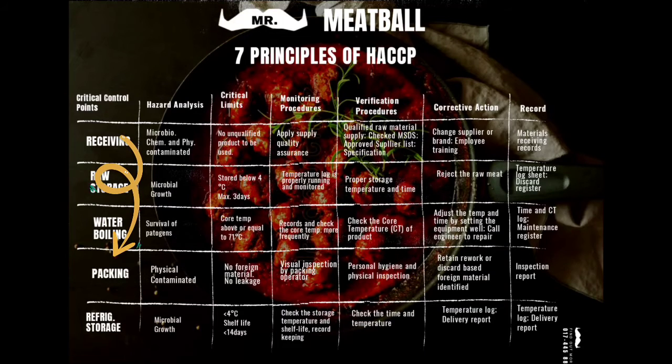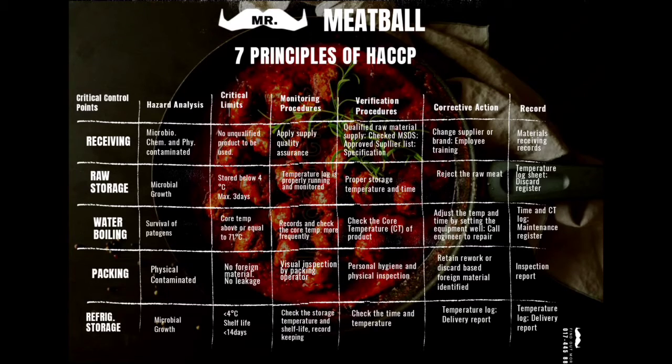For the packing process, our product will be exposed to physical contaminants, so we will make sure there is no foreign material and no leakage of the packs. For visual inspection by the packing operator, our workers will observe personal hygiene and do the physical inspections. For corrective action, we will retain, rework or discard based on the foreign material identified. Then, we record the inspection.